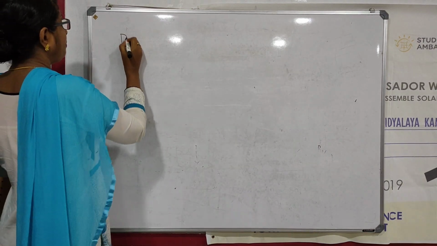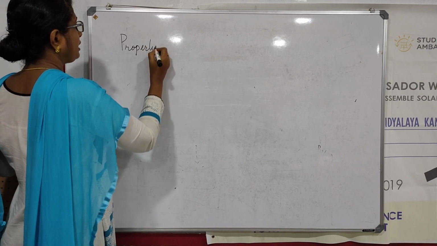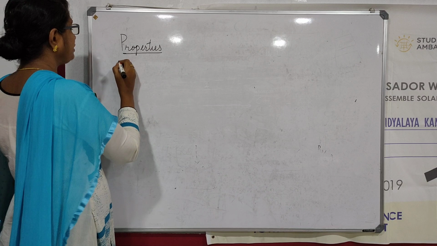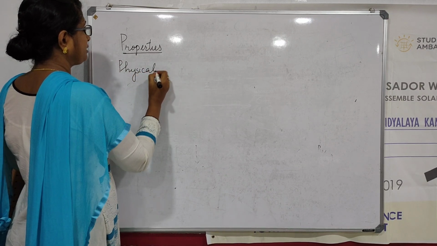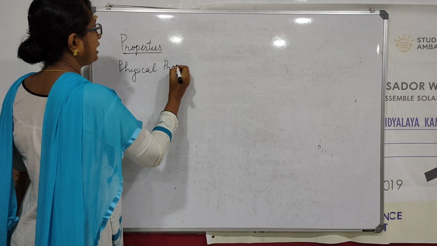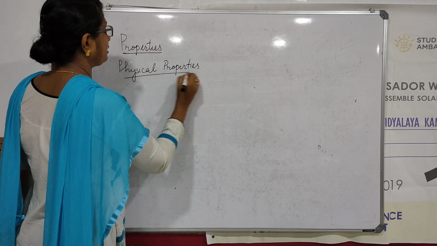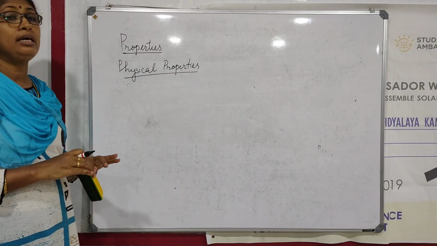Next we will go to properties of these compounds. Properties of haloalkanes and haloarenes. In properties, first we will take physical properties. Physical properties. Now the state of these substances.